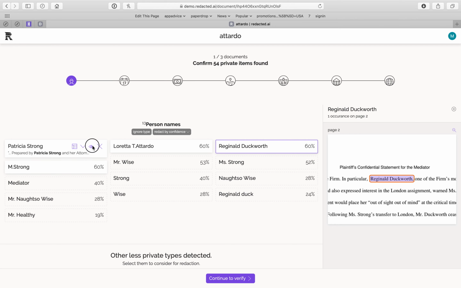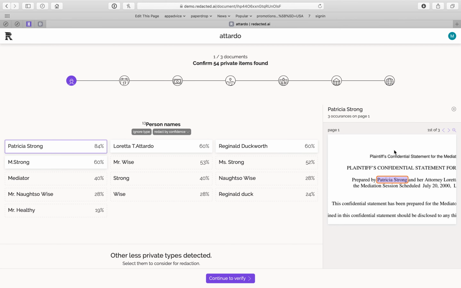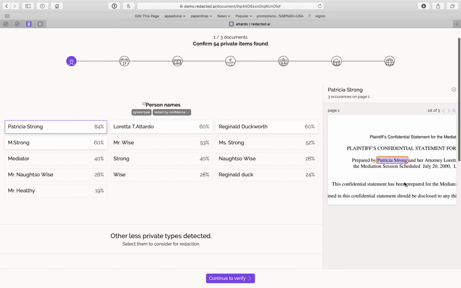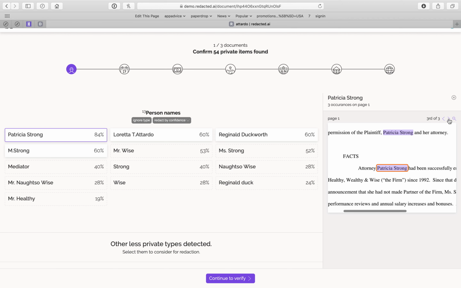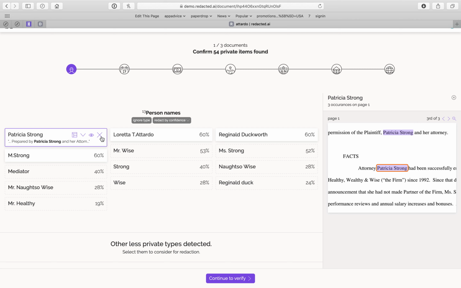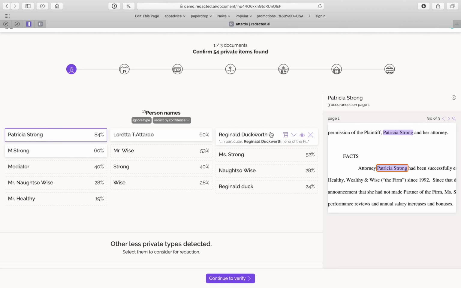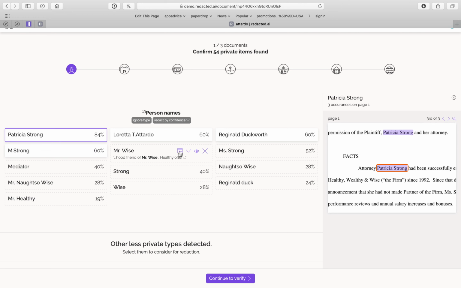Patricia Strong, on the other hand, was 3 times on page 1, and you can scroll through. So here's the first occurrence, and then you can say next, and then show me the second occurrence and the third occurrence. So Patricia Strong is definitely a name, so we feel good about going ahead and redacting it. So now you'll see here, because of my redaction level, I'm only redacting the first 4 names. All these other names are not being redacted, but I can take a look and see if they're correct.